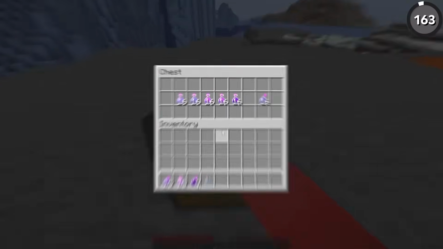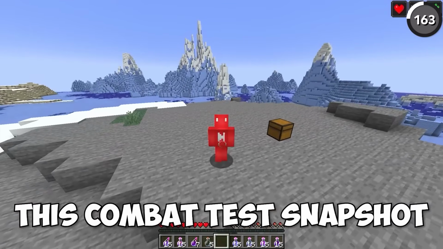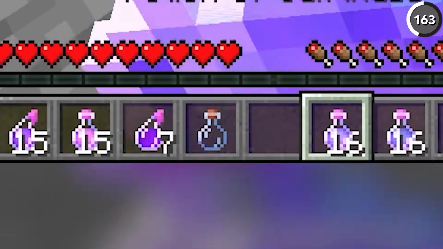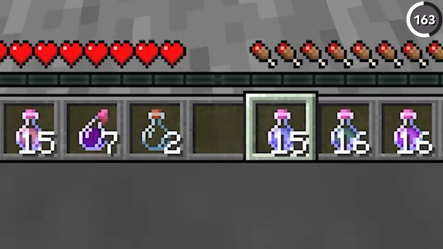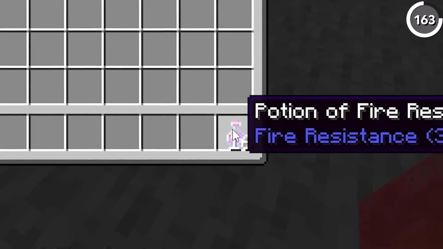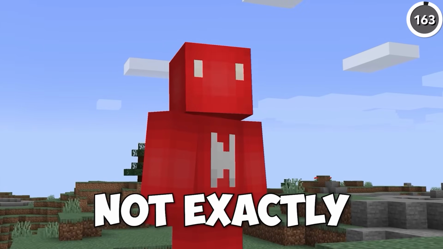In the future, we'll be able to stack potions like this, or at least that's the idea behind this combat test snapshot. Since to completely rework how PvP's done in Minecraft, Mojang's working on the idea that we'd be able to stack up the same potion to a stack of 16, which is a big change for inventory management considering that holding 16 potions currently looks like this. Not exactly easy to pack.